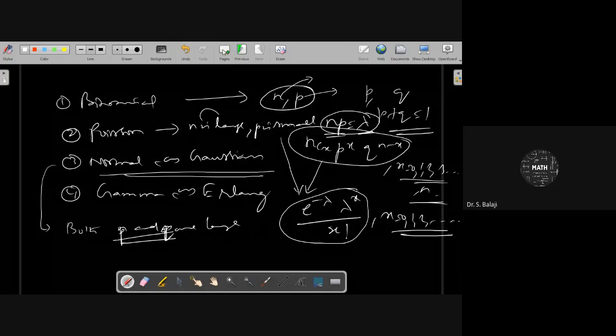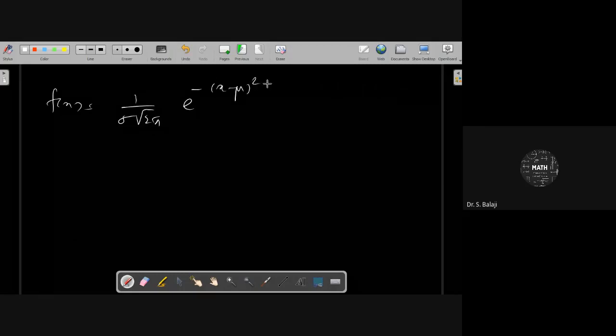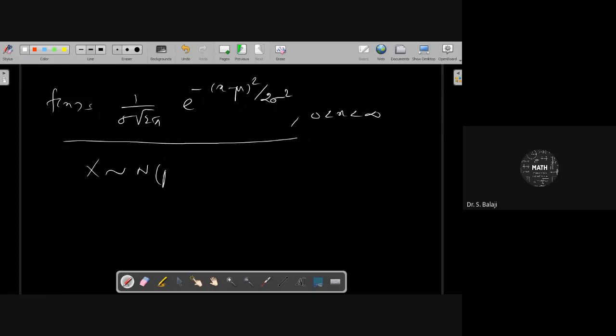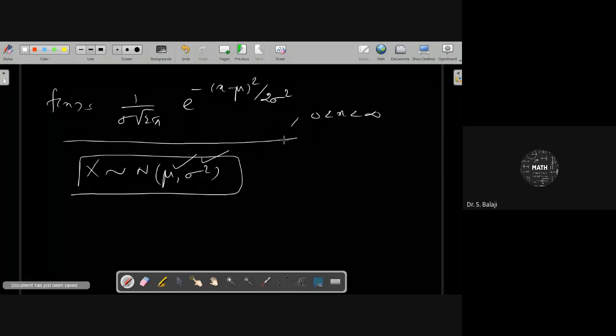The PDF of the normal distribution is 1 by sigma square root of 2 pi, e power minus x minus mu whole square by 2 sigma square, for minus infinity less than x less than infinity. Then x follows N of mu comma sigma square, where mu is the mean and sigma square is the variance.